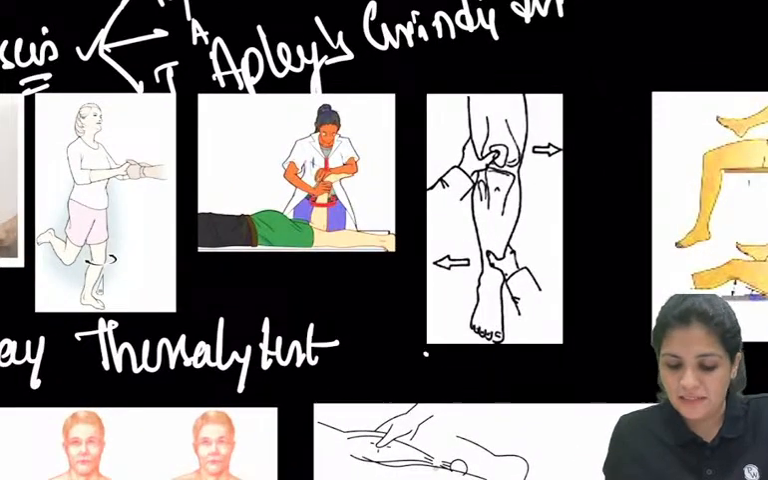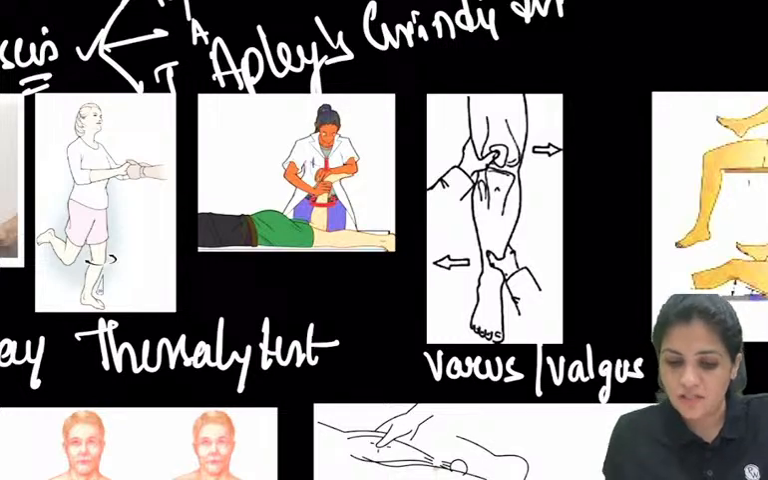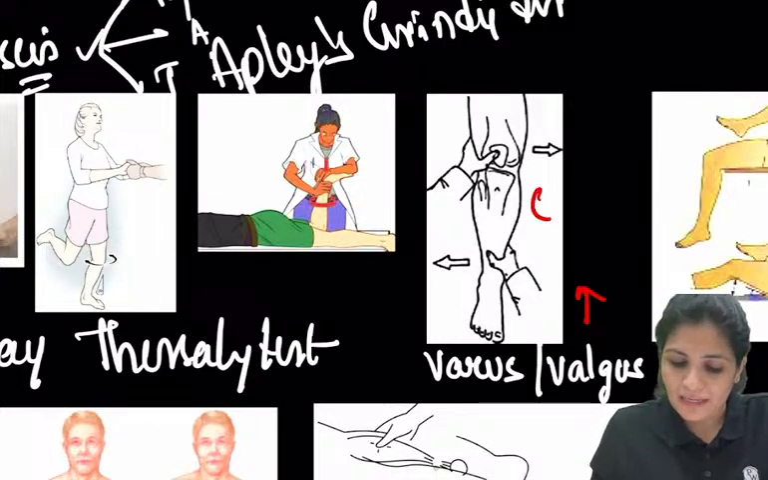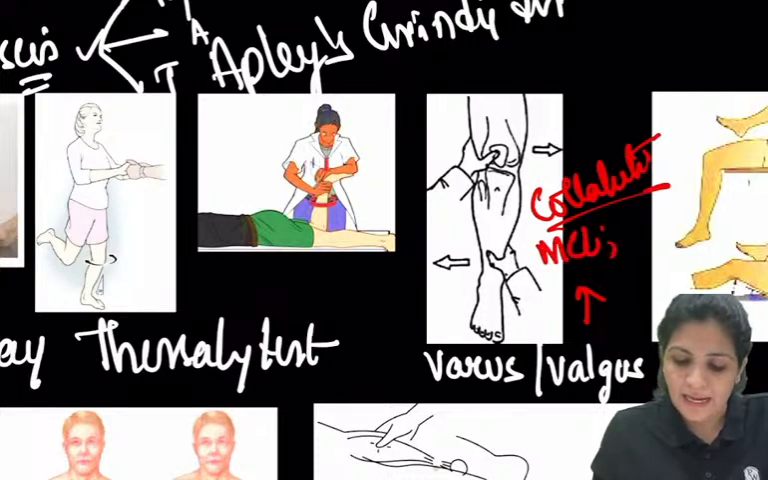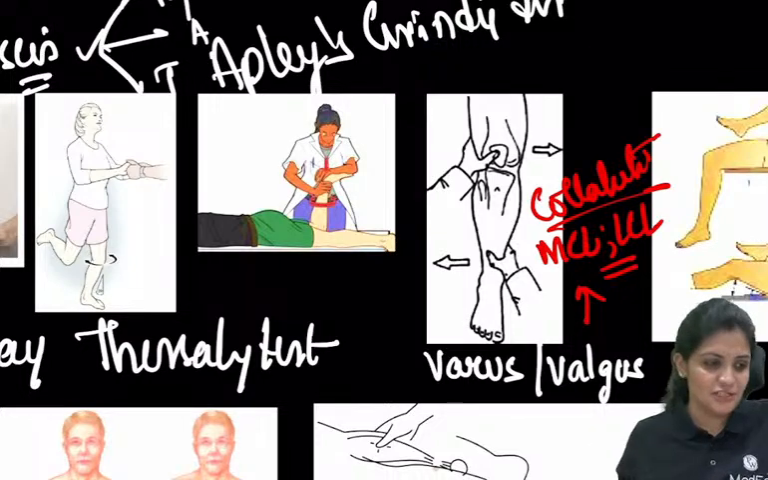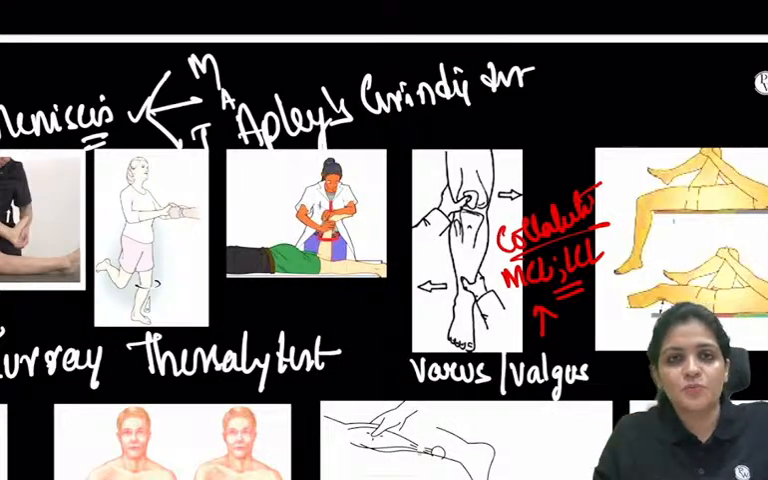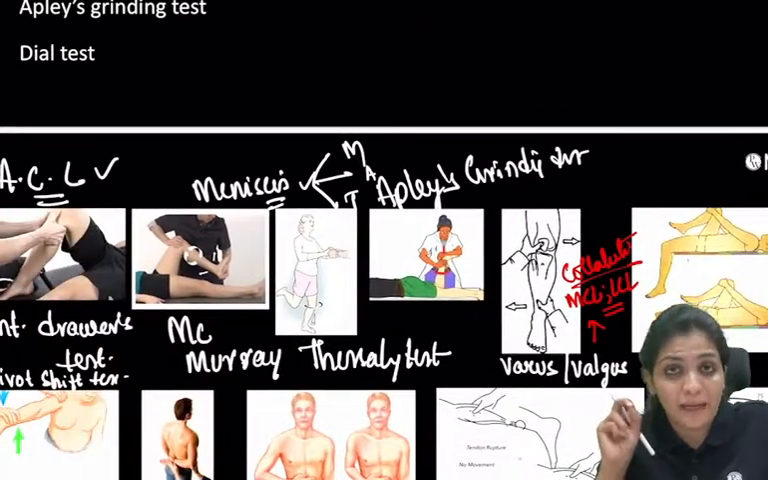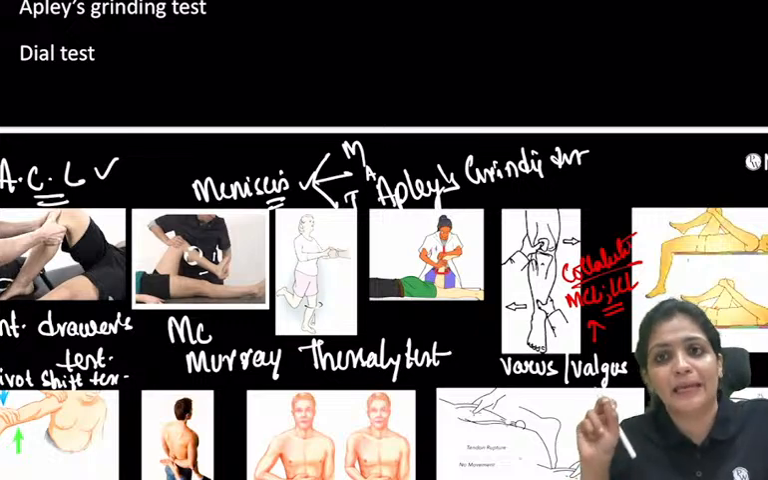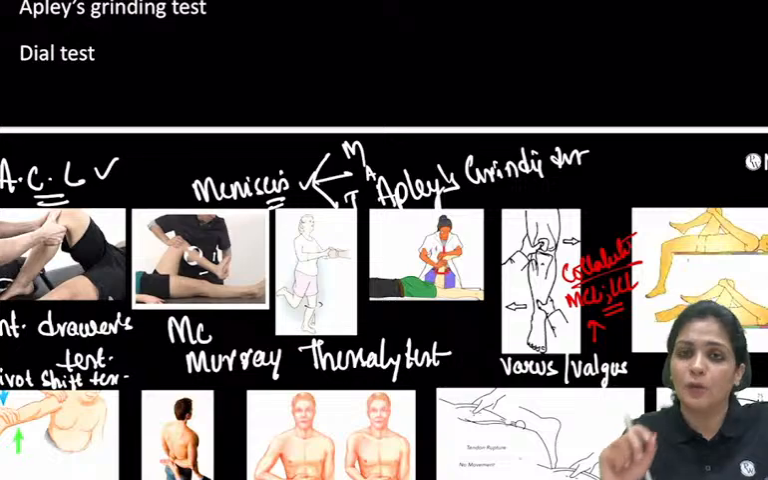And what is this test? This is called the varus stress or the valgus stress. So this is mainly given for your collateral ligaments. What are the collateral ligaments? MCL and LCL. So MCL and LCL, you do a varus stress or a valgus stress. And for meniscus, what are the tests? We have the McMurray's test, the Thessaly's test, and the Apley's grinding test. And for the ACL, we have the anterior drawer test and the pivot shift.